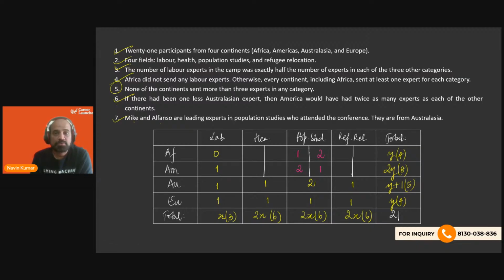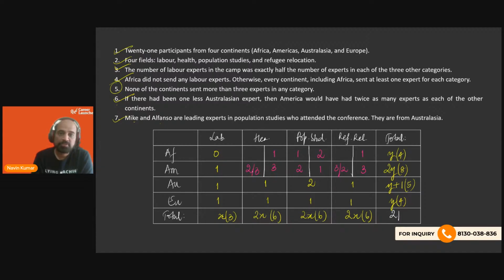Now, if this is a 2, these two are going to be 1 each. And since we need a 6 and we have 1, 1, 1 here, so we will have a 3. So we will have 1 plus 3 plus 1 plus 3, that is going to be 8. 1 plus 2 plus 1, which is going to be 4. Okay. Now, if we have a 1 and a 2 here, we already have a 3 and we need an 8. So it's going to be 2 or 3 that we are supposed to put. So if we put a 2 here, this is going to be 3.